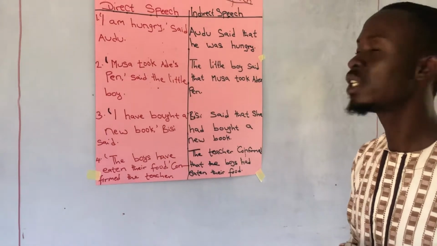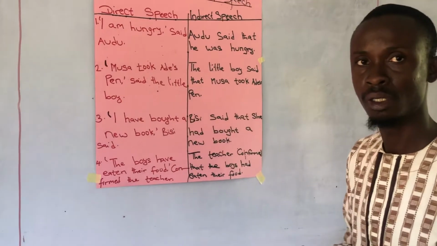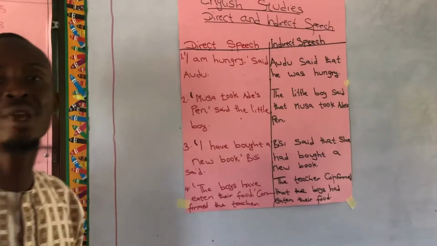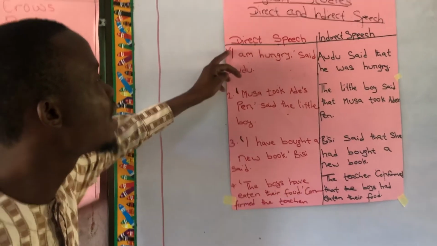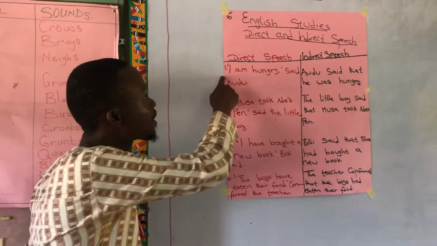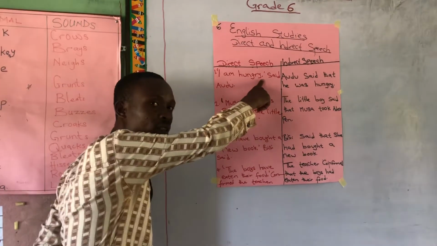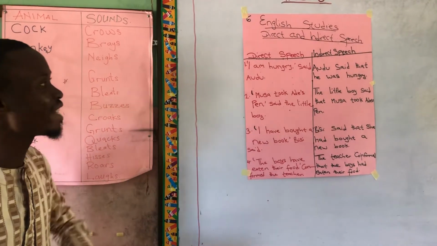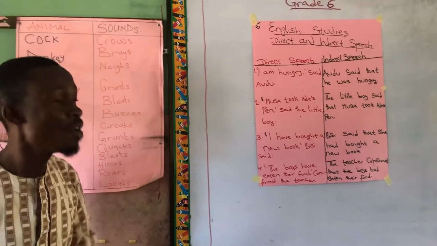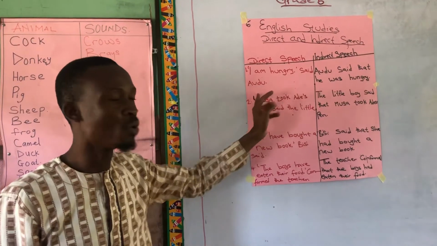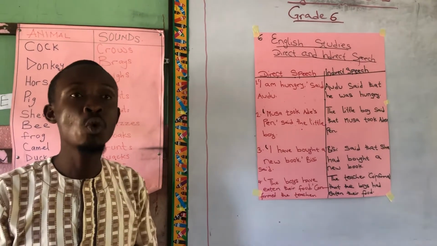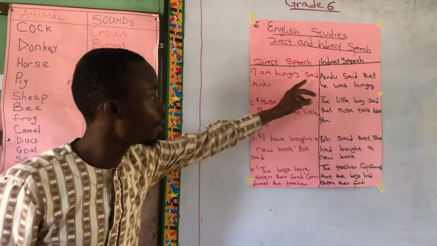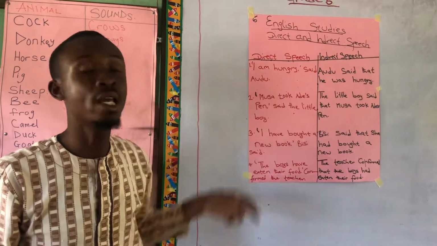I don't know if you notice something in all these expressions that I have given. I will repeat it. You can see that in all the expressions we have here, we have the quotation mark. Where the quotation mark starts and where it ends is what we refer to as the direct speech, because they are the exact words coming out of the speaker's mouth. Why we simply write "said Audu" is to tell you who made this expression.